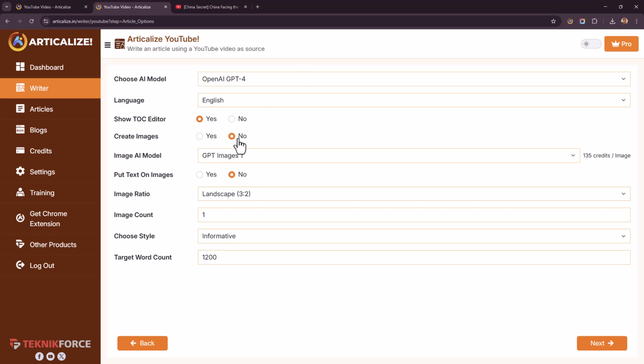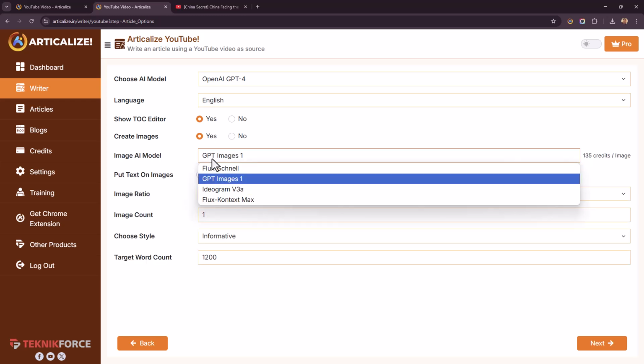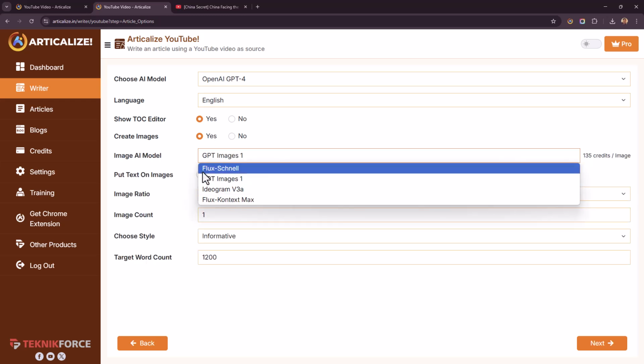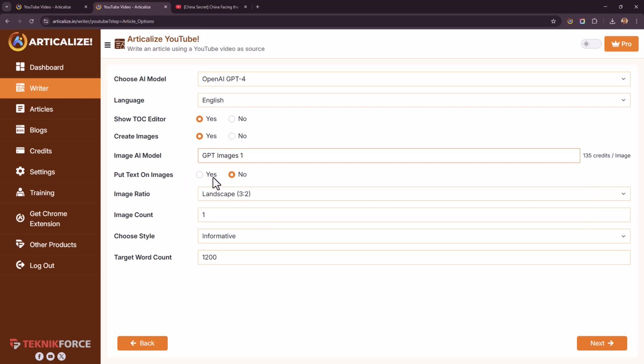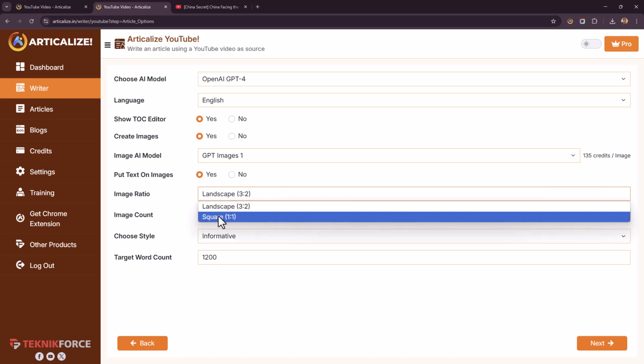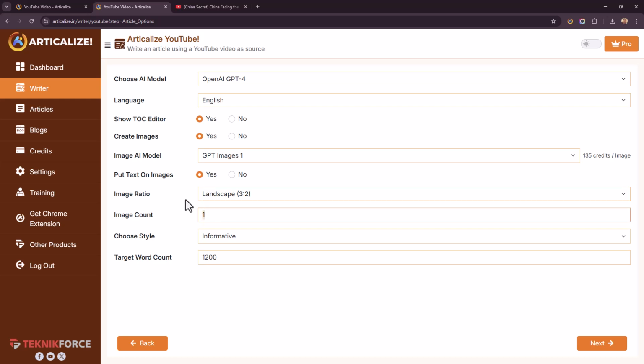And of course, Articleize also creates images, right? And you have multiple models to use to create the images too. I will use GPT images 1, but there are a bunch of other models. And if you want, you can put text on the images. Yes, I want to do that. You can also choose the ratio for the image and decide how many images you want to create.